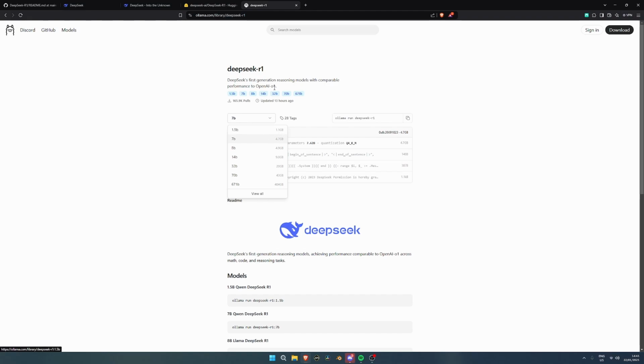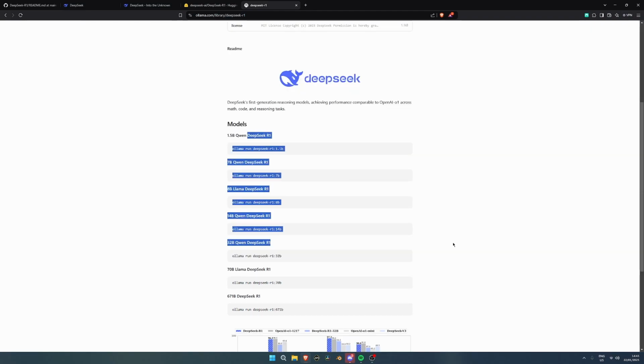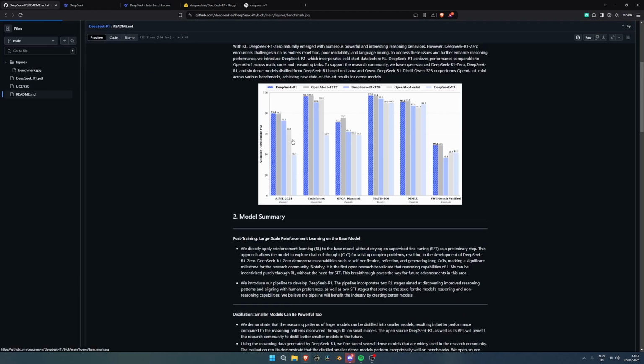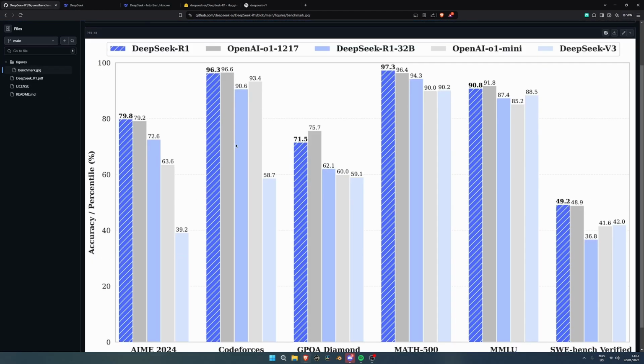If you want something comparable to the O1 Mini, you can take the 32B. Or if you want it in full power mode, you can take the 671B version, which takes up 404 GB, which by the way is insane. The jump between these two is wild. But as you can see, here are the models, and here we have a small comparison, which I will go to here. So we can take a look at it.